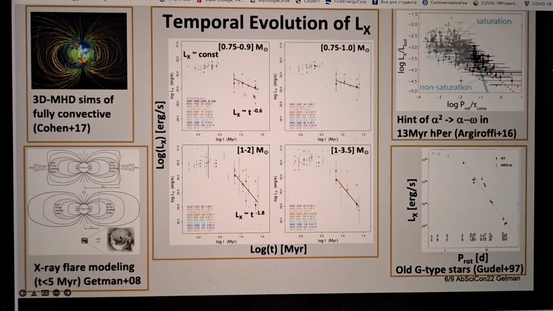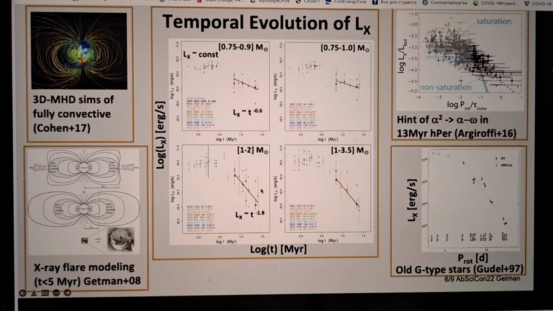Then we go to later stages of evolution for these less massive stars, and you can see that X-rays drop moderately with power slope about minus 0.6. We find that this is actually consistent with the temporal change of stellar volume. Since these stars are fully convective, we presume the turbulent dynamo is still running inside, but this dynamo is dying at a rate of volume, and everything becomes weaker. Stellar spots become smaller, magnetic fields become weaker, and X-ray coronal extents become smaller.